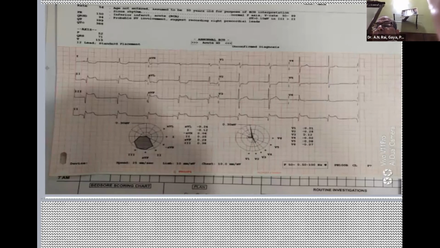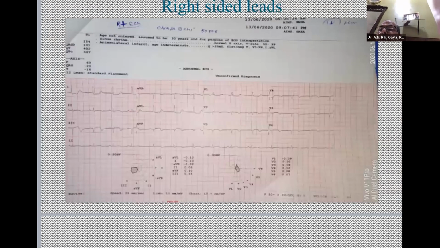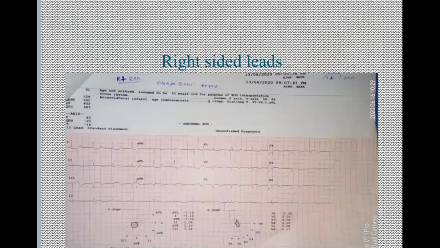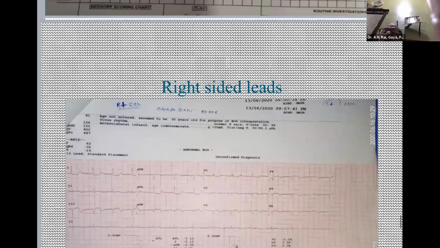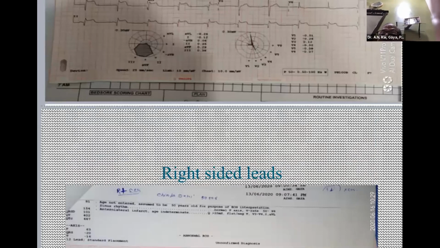You can see the right ventricular lead. It shows there is ST elevation in V4, V5. So this patient has inferior infarction plus right ventricular infarction and shock. That is why, even if these patients go into heart failure, don't give diuretics. Give IV fluid and inotropes.